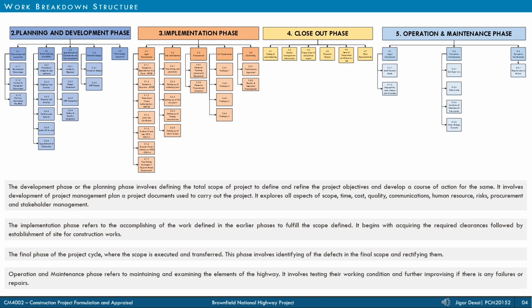Implementation phase involves activities such as obtaining legal compliances for establishment of various plants and machineries and construction camps, followed by site mobilization, procurement and construction. Post-completion, the project goes into closeout phase and later in operation and maintenance phase post-issuance of completion certificate.